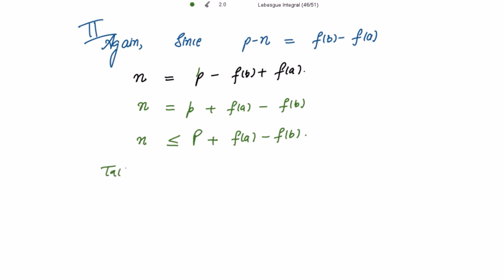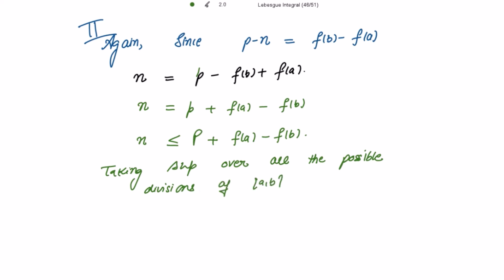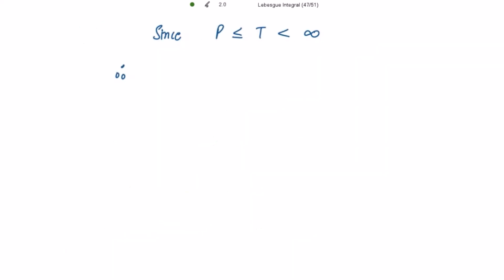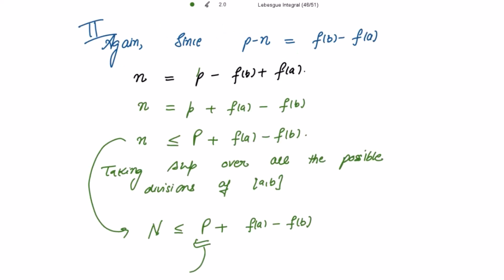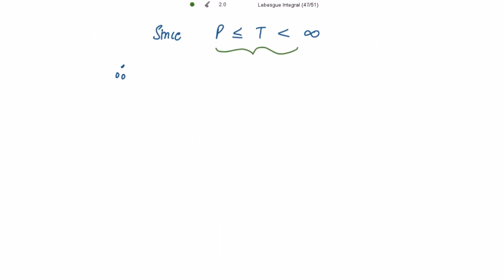And now taking the supremum over all the possible subdivisions of closed interval [a, b]. When taking the supremum, this small n will be changed into capital N. Very fine. Less than or equal to capital P plus f(a) minus f(b). Again, since this P is always less than or equal to T and T is finite, I can take this P now to the left hand side.